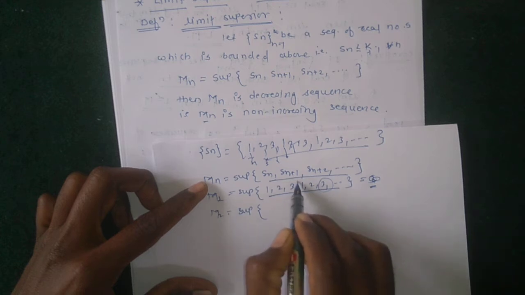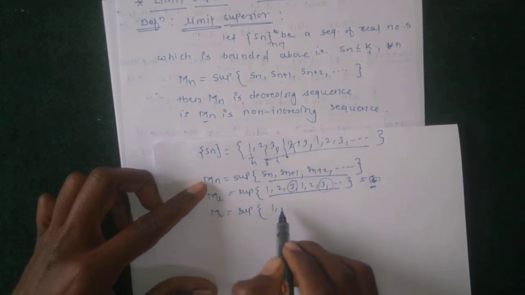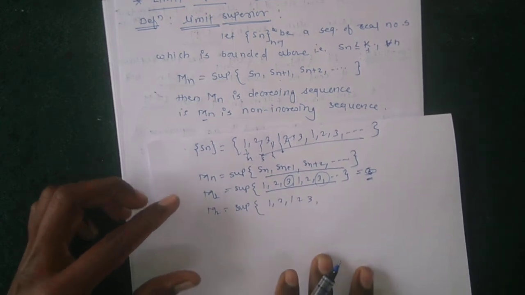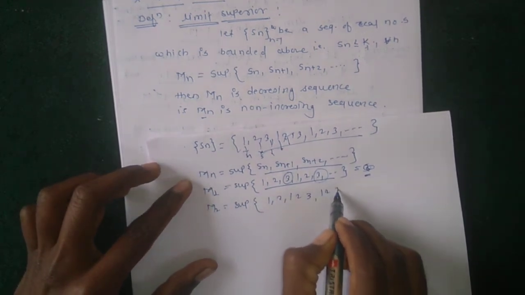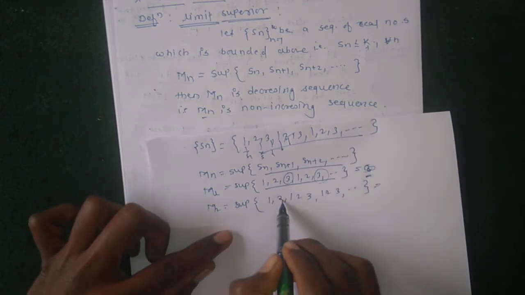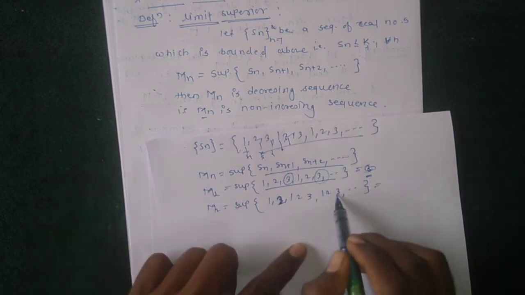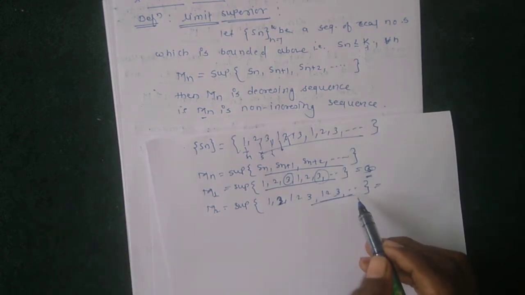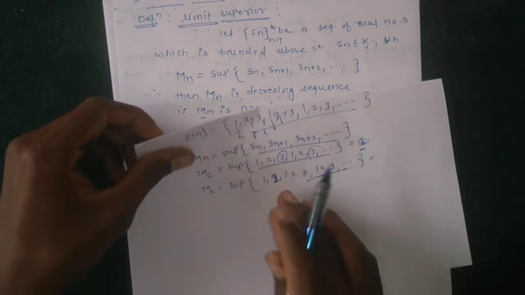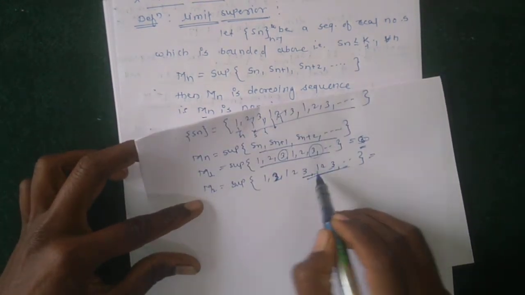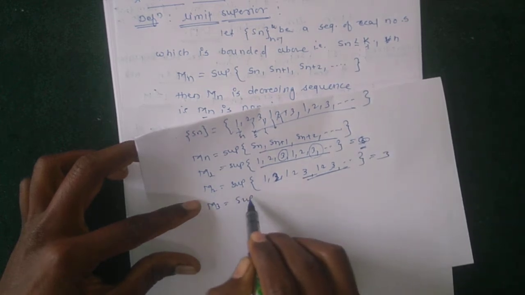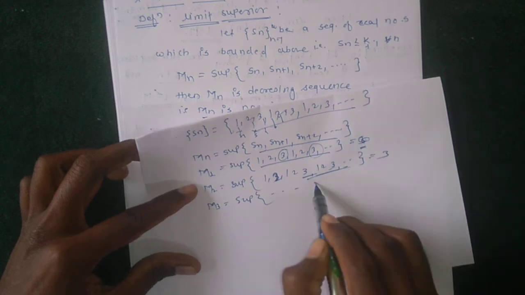So 3 is cancelled, and only 1, 2, 1, 2, 3 remain, then 1, 2, 3, and so on. Here the supremum is repeated, though in other examples the supremum is not repeated. But here again 3 is the supremum, then M3 is also 3.